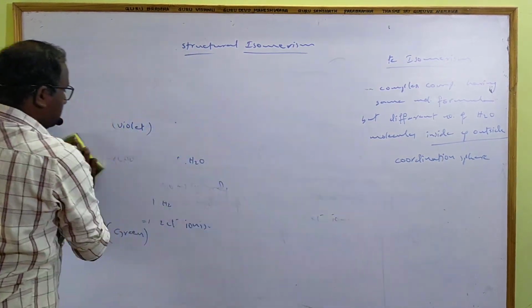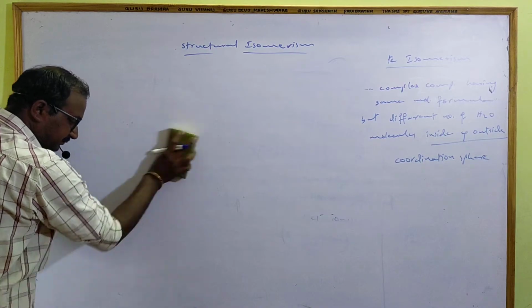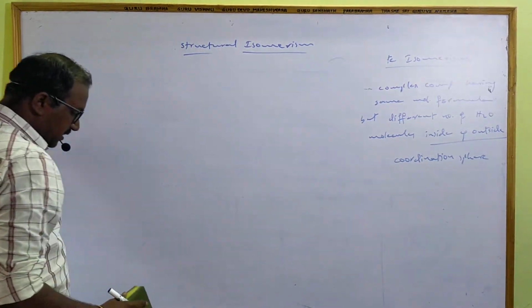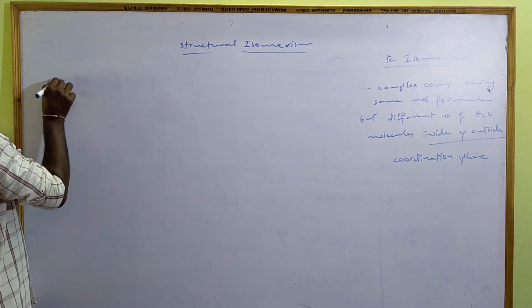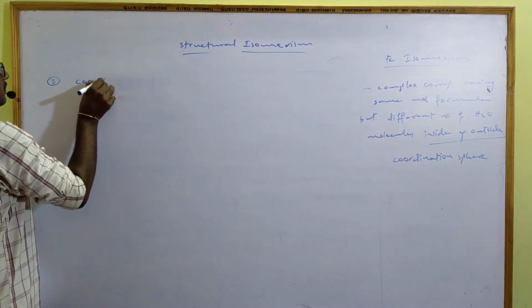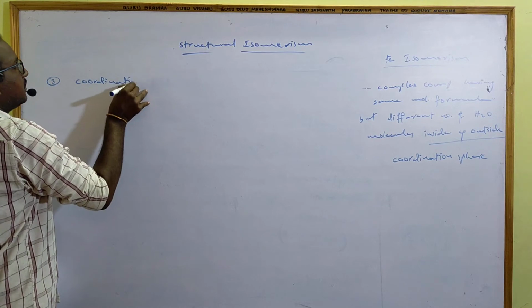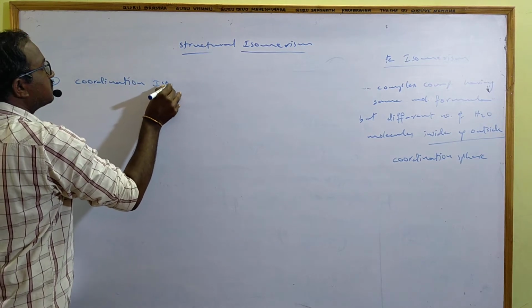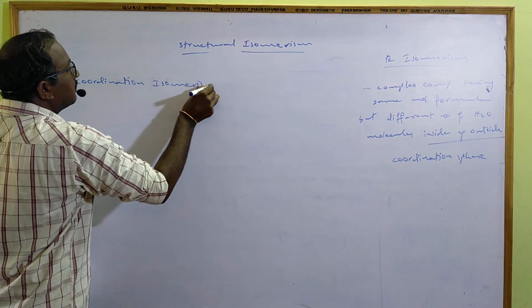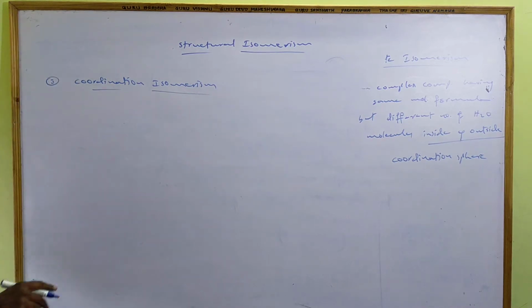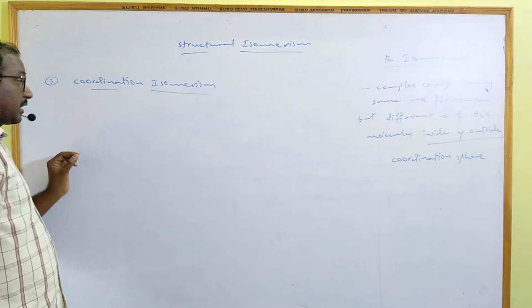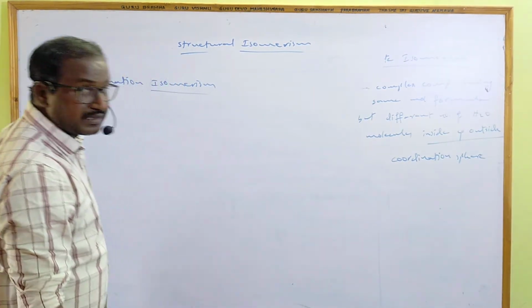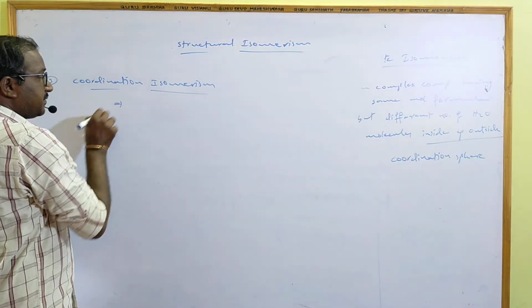Third structural isomerism is coordination isomerism. First, you should know the required conditions to exhibit this isomerism.